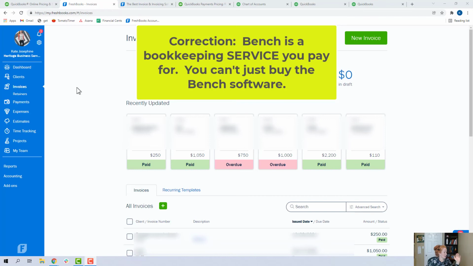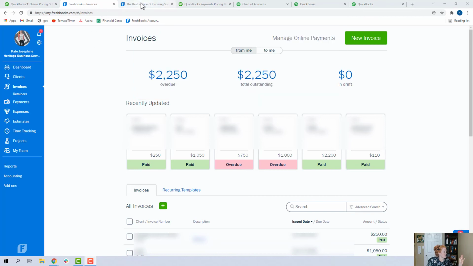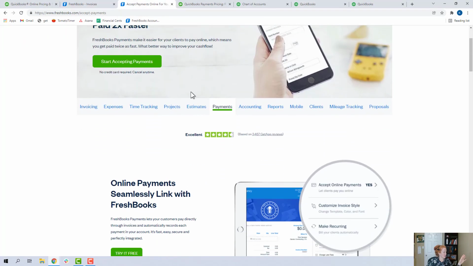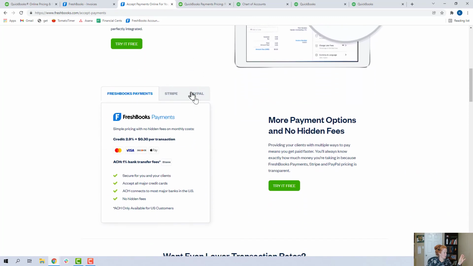Anyway, so invoicing, they're good at payments. They have payments. You can get paid in FreshBooks. Here is the pricing on that. 2.9% for credit card, ACH. The ACH is 1%. There is no cap on that, though, like there is in QuickBooks Online.